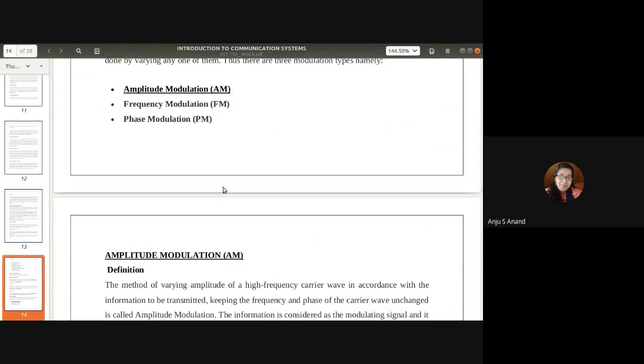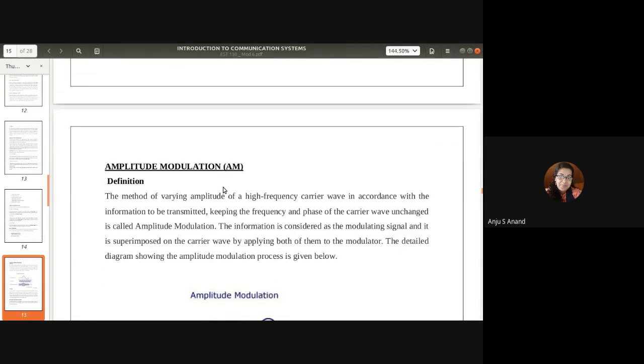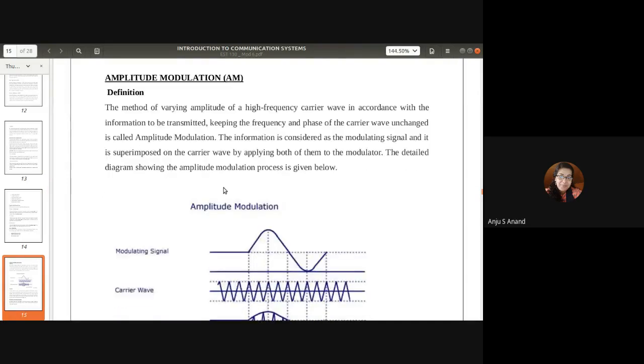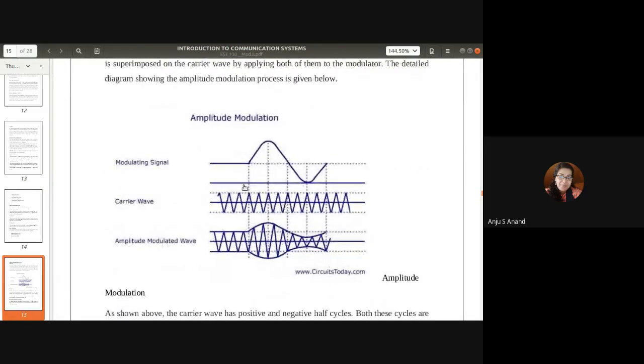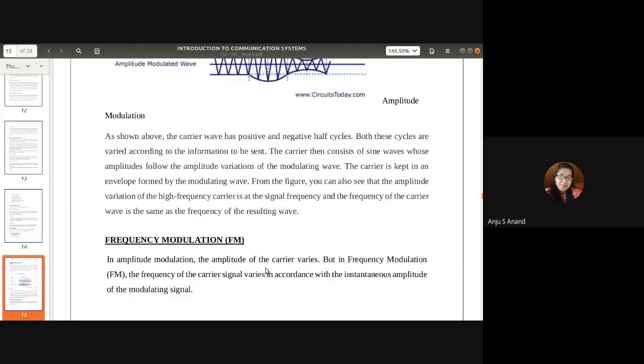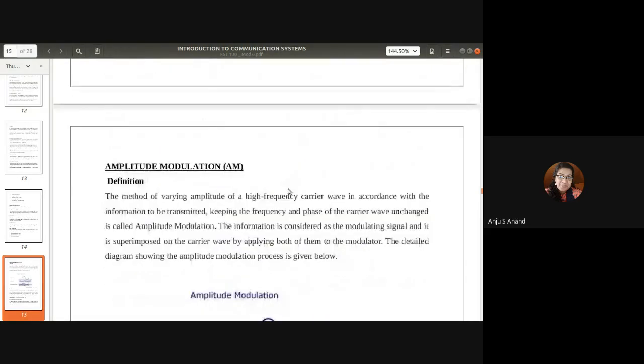Here we can see amplitude modulation. It is a process in which the amplitude of the carrier signal is changed according to the amplitude of the modulating signal. The amplitude modulated waveform is important. We have to study the different waveforms and the process explained here. I missed the topic of modulation index, but it is in the slide. What is meant by modulation index?